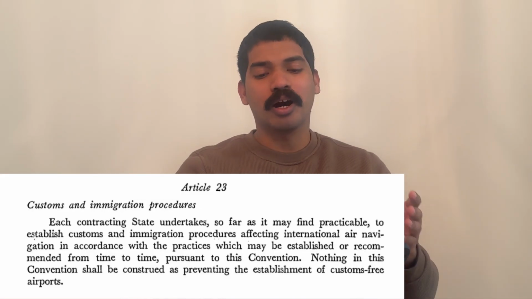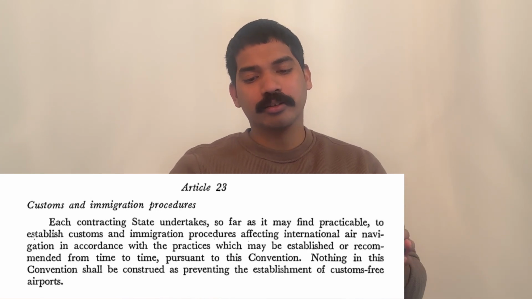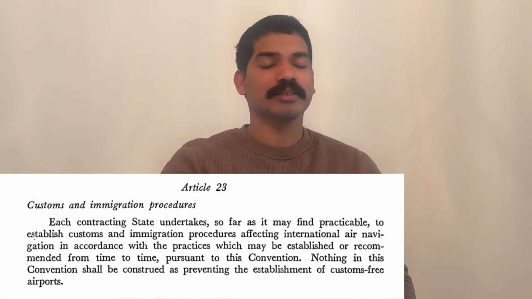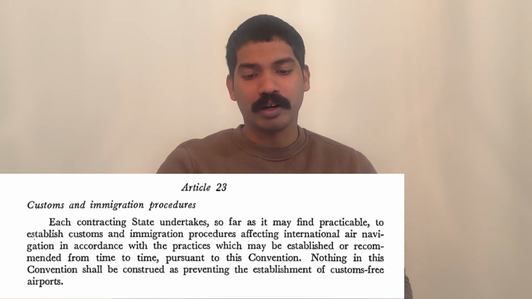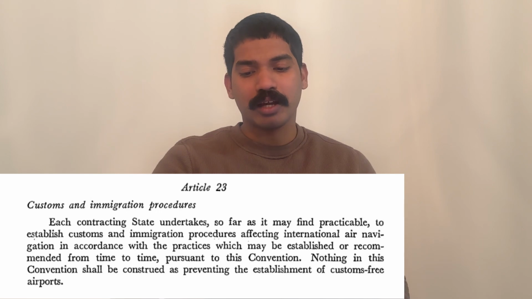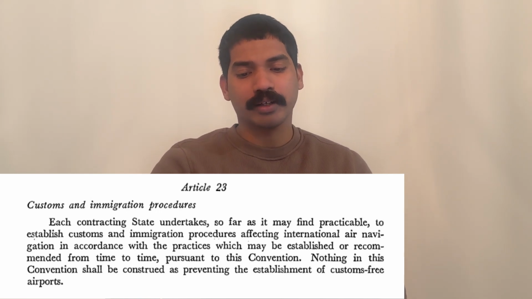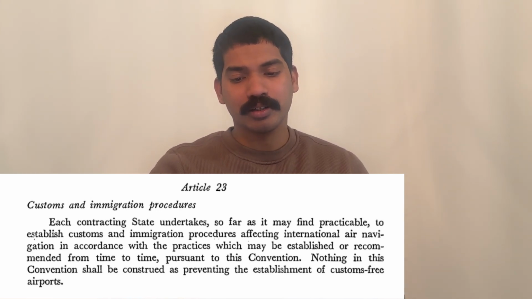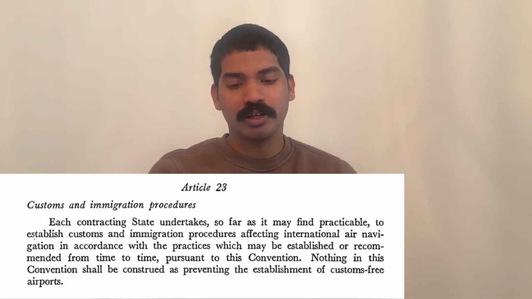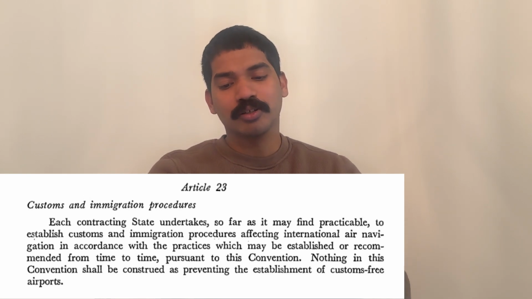So let's jump into Article 23. Article 23 is customs and immigration procedures. Each contracting state undertakes, so far as it may find practicable, to establish customs and immigration procedures affecting international air navigation in accordance with the practices which may be established or recommended from time to time pursuant to this convention. So this is an easy one.